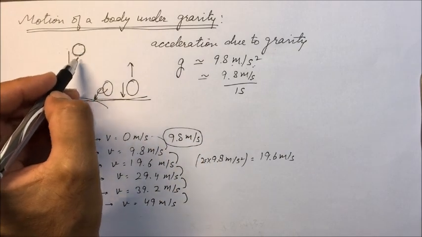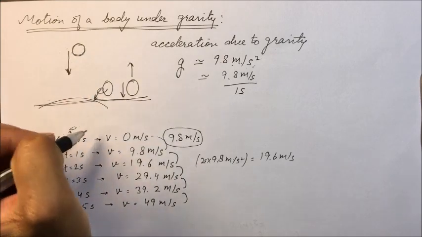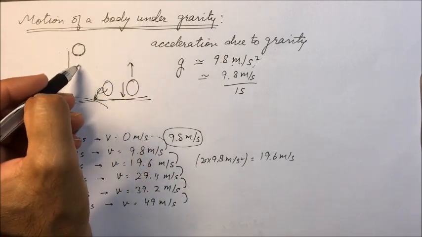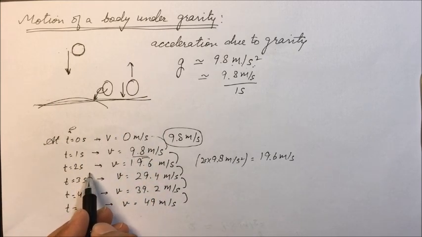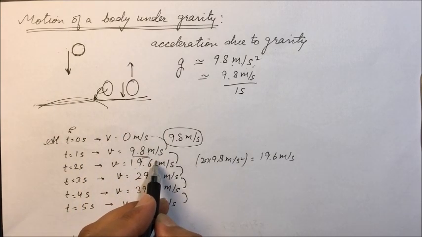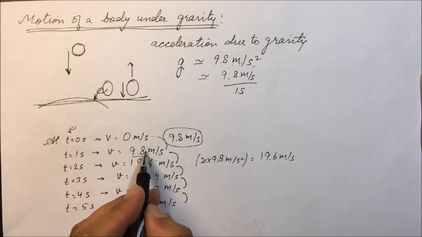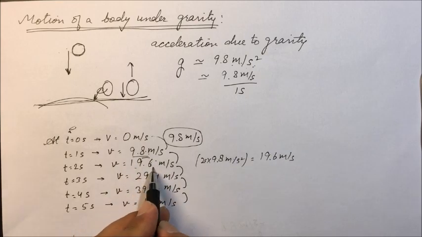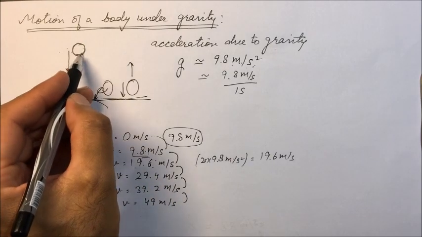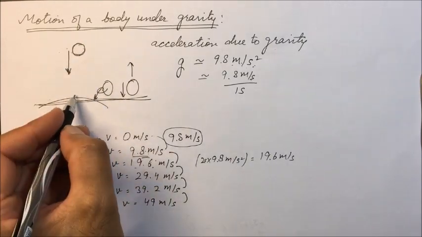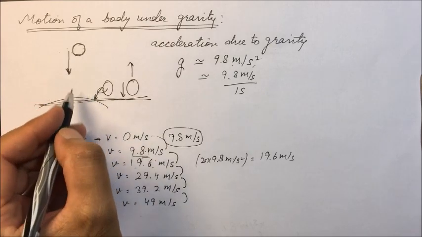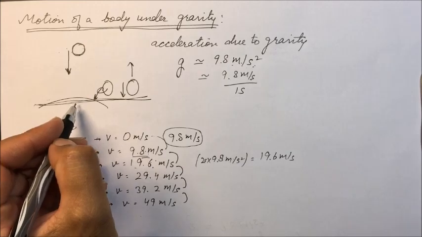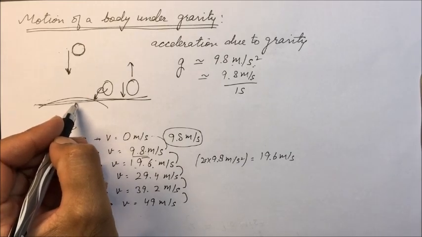So a ball is freely falling. Initially its velocity is 0, but after 1 second, its velocity has increased to 9.8 meter per second. After 2 seconds, it has increased by again 9.8. 9.8 plus 9.8, 19.6. So its maximum velocity will be as it is about to just touch the ground. The body will have the maximum velocity as it is just about to touch the ground.